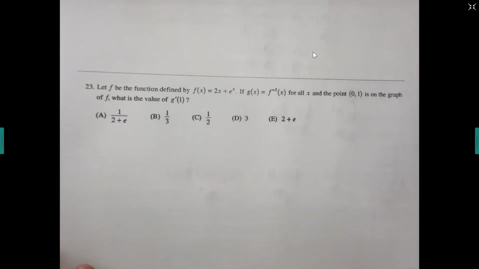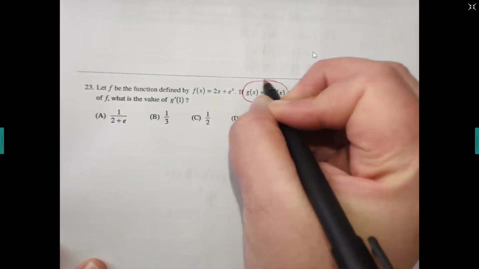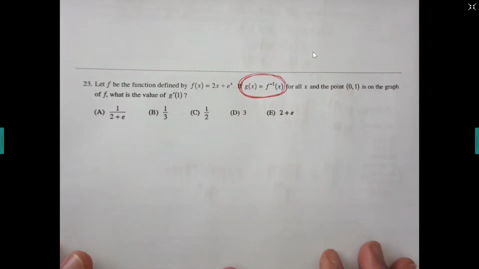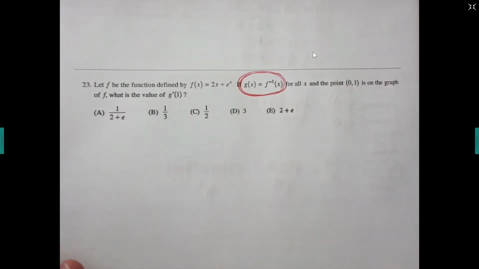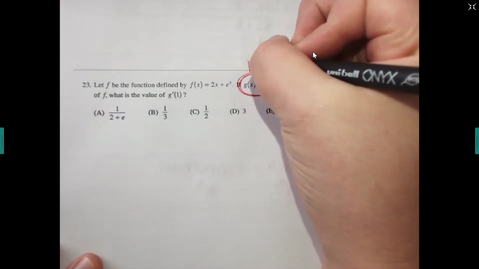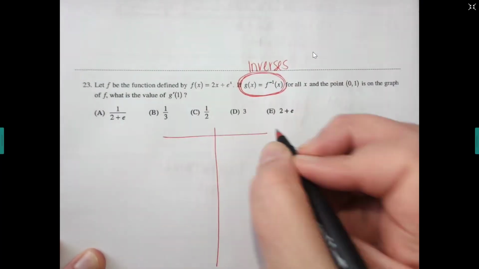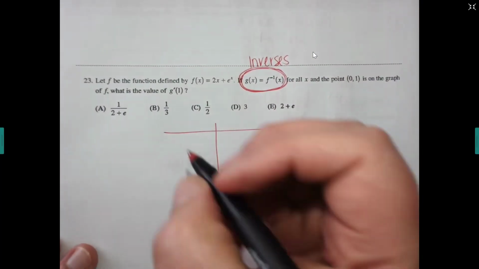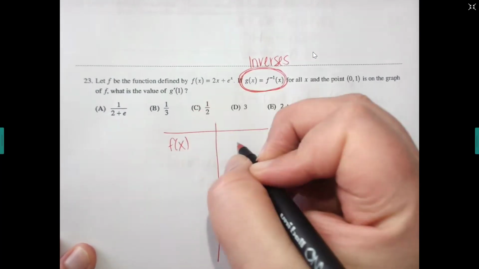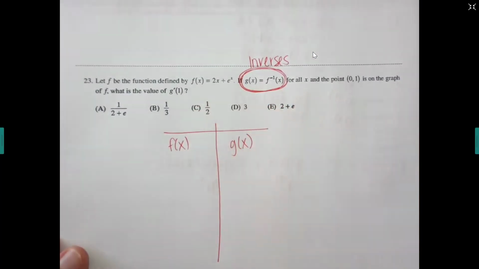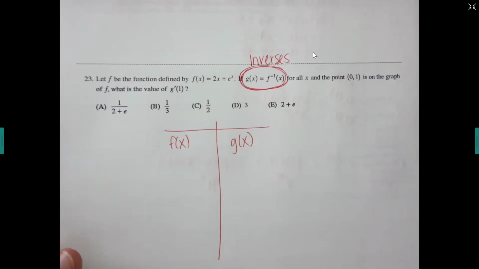Okay, I want to skip down to the bottom one here. We have this. What does it mean? Inverse. And remember, you're probably going to get one of these on your test, which is why I just want to go over it again. For inverses, there are 2 relationships that you need to know. The first one is that their ordered pairs are backwards. And the second one is that their slopes are reciprocals.